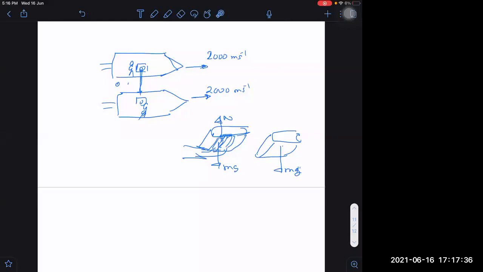Then you notice that here acceleration was 0, but just afterwards acceleration suddenly becomes mg by m, which is equal to g. So acceleration changes suddenly just after releasing, but velocity doesn't change suddenly just after releasing. Velocity remains the same after releasing also. Just remember this thing.